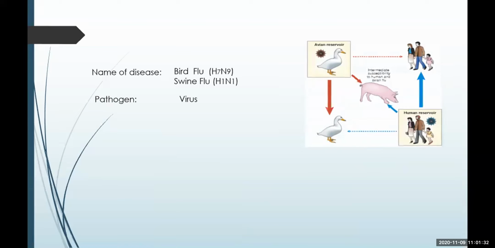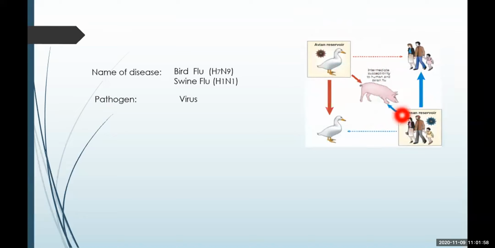How does it spread? There are two main reservoirs for this disease. One is the avian reservoir, meaning the viruses are present within the body of the birds, or in humans. How is it transferred from birds to humans? It is transferred via food or through the air.